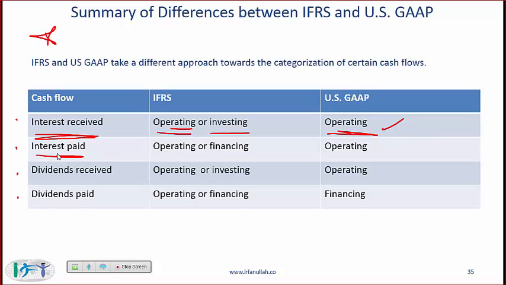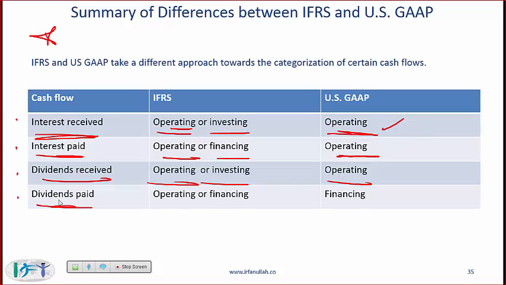Interest paid, on the other hand, means that you've issued a bond and you are paying interest. Is that operating or is that financing? It's definitely not investing, right? So IFRS says that you pick one. US GAAP again says rule is that this is operating. Dividends received. This is the same logic as interest received. So you can classify under IFRS as operating or investing. Under US GAAP, you have to classify as operating.